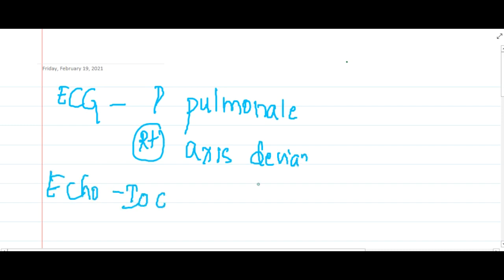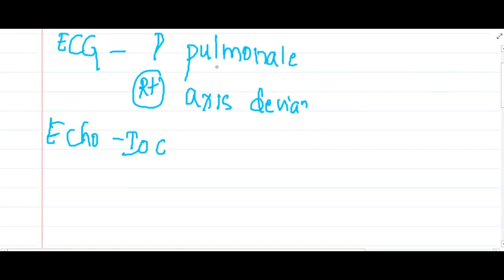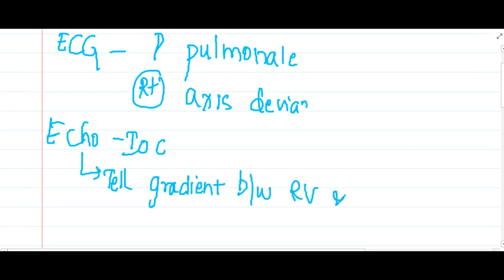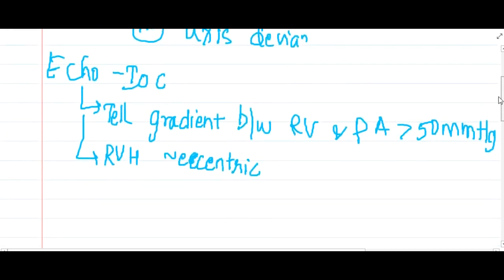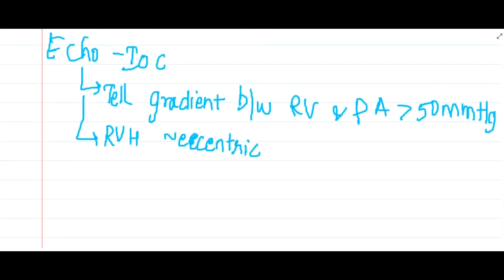Echocardiography is the investigation of choice, and it will tell us the gradient between the right ventricle and pulmonary artery, which is more than 50 millimeters of Hg. You will also see right ventricular hypertrophy, that is, eccentric right ventricular hypertrophy, on echocardiography.